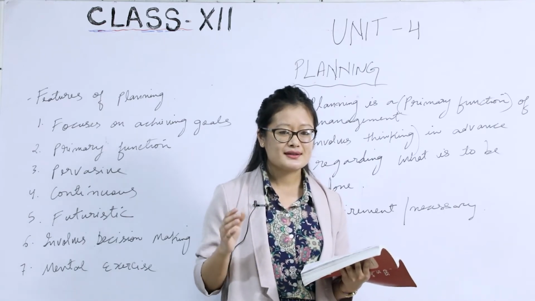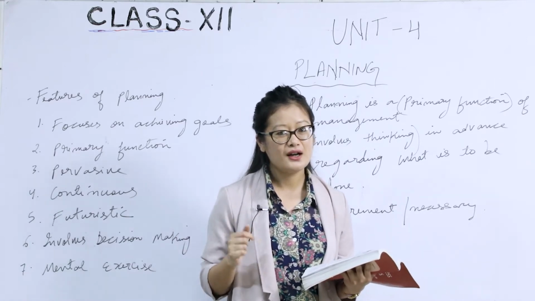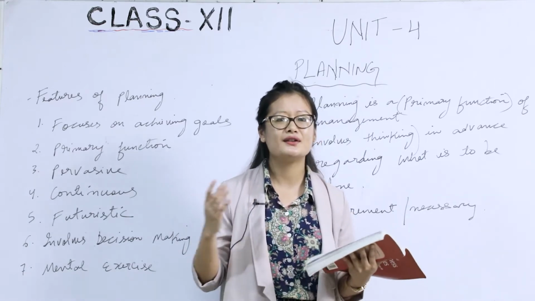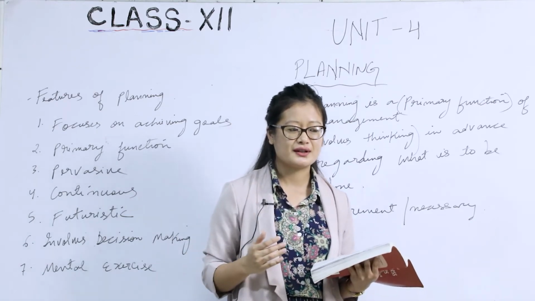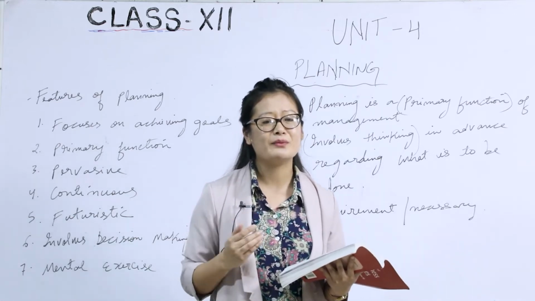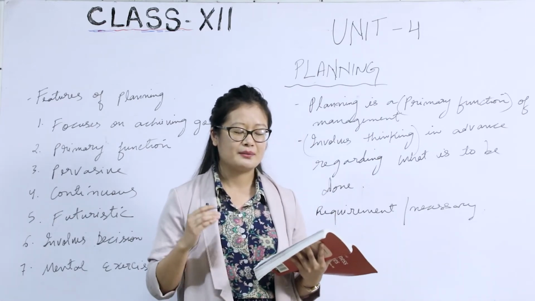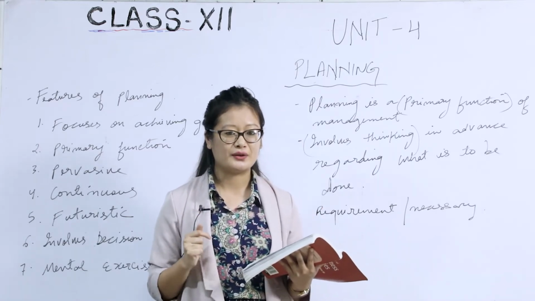For example, planning is required in big organizations like hospitals and institutions. In fact, planning is required starting from our home itself.